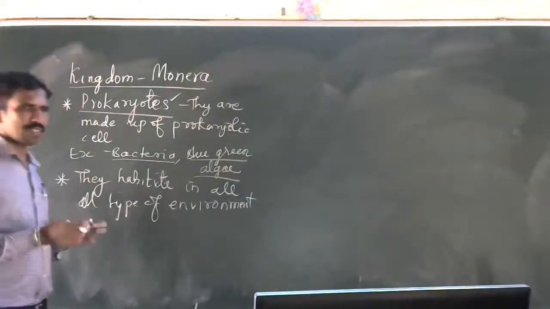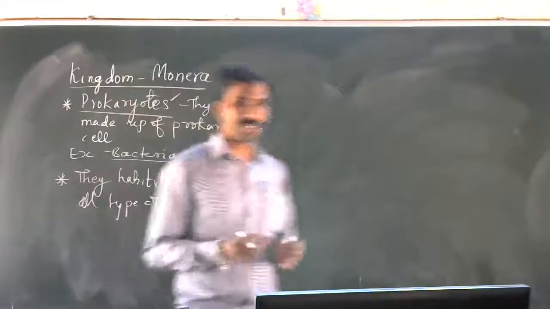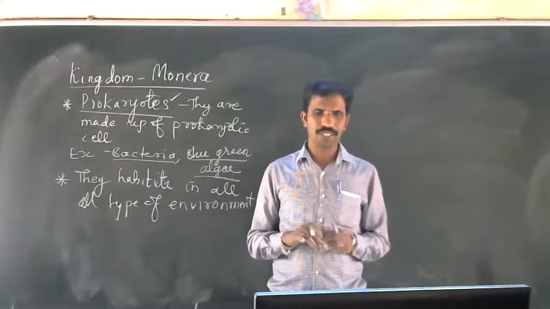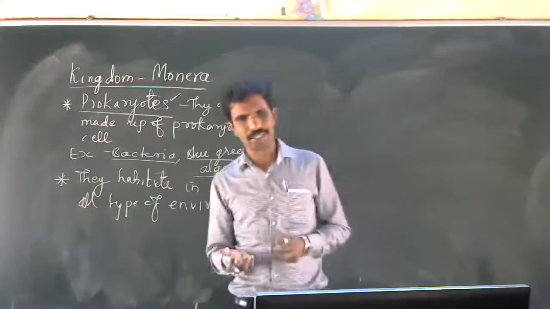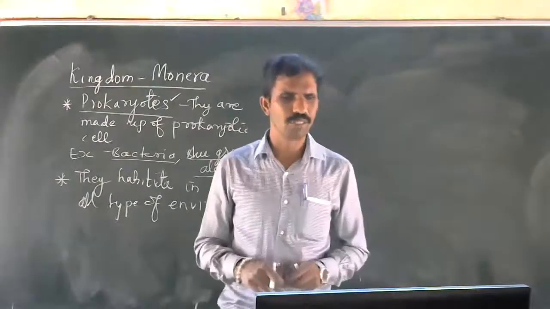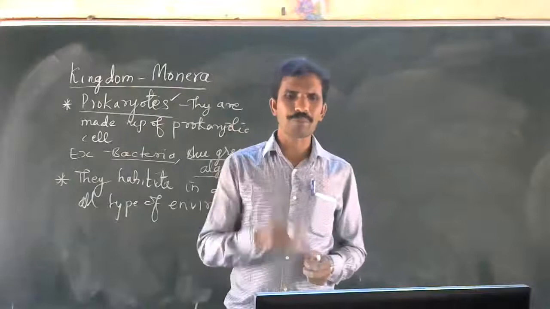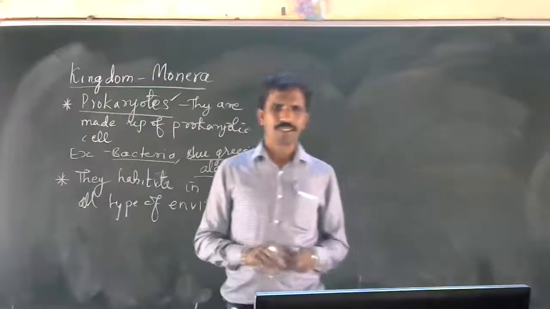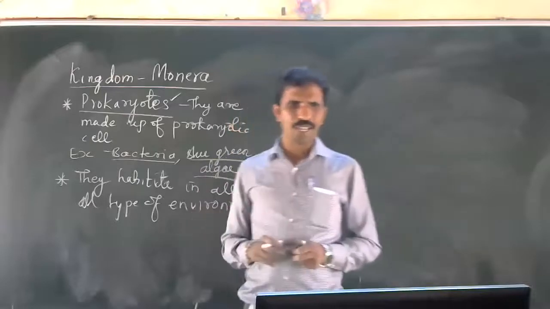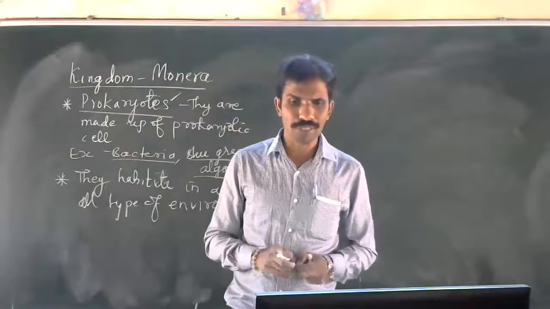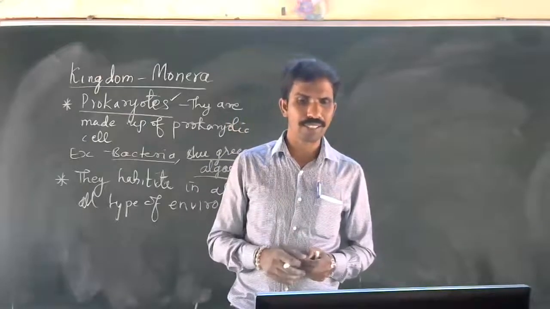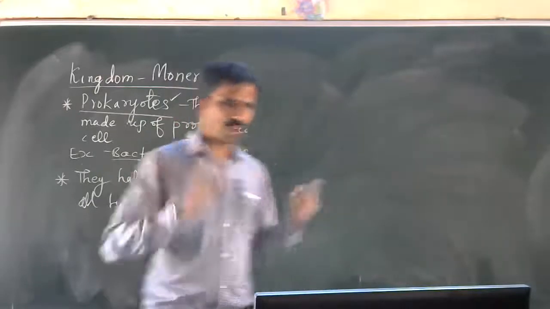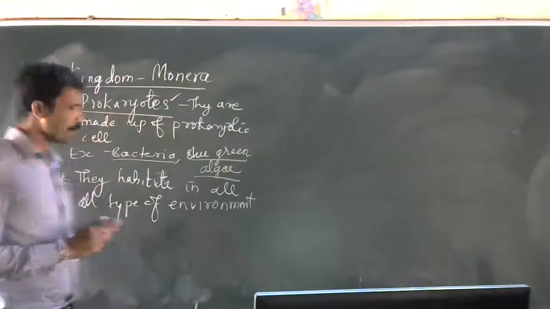Some bacteria we call thermophilic bacteria. Even in cow dung there is a bacteria. In the cow dung there is a bacteria called methanogenesis bacteria, which produces methane gas. Like that, everywhere there is bacteria. That's why they are living in all types of habitat.